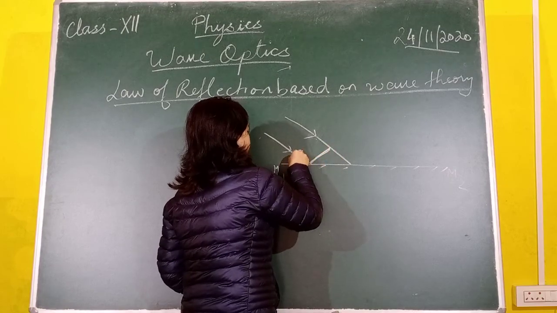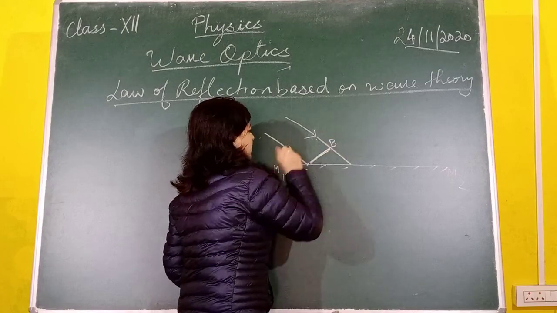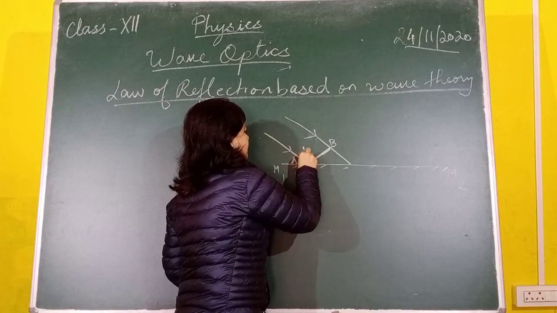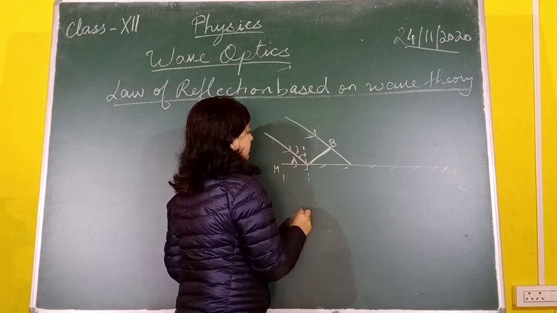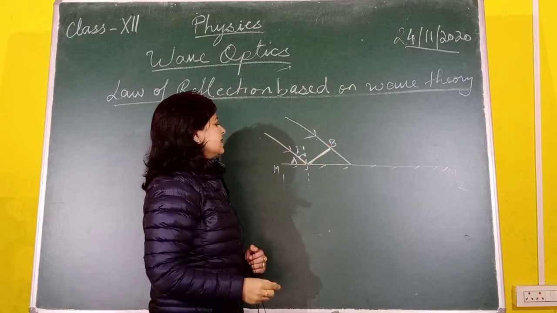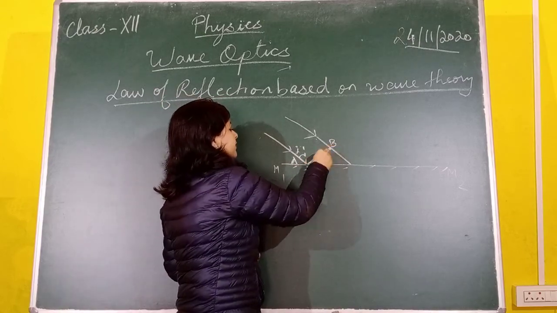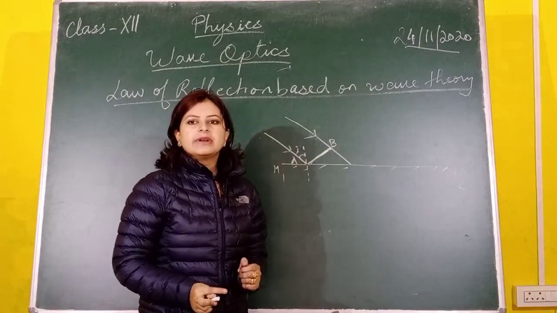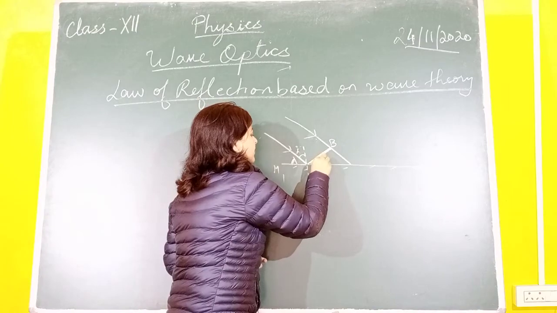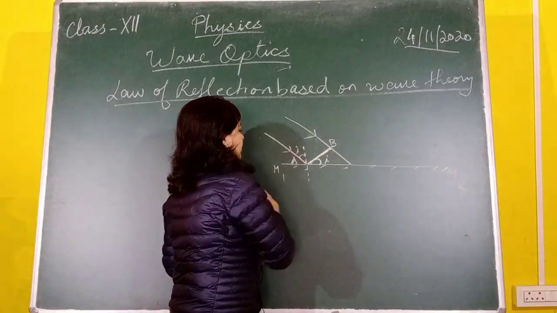The name of the wavefront will be AB, and you can draw the normal here with respect to the rays. This will be the angle of incidence. With respect to the wavefront, the angle of incidence is defined as the angle between the wavefront and the reflecting surface, because the reflecting surface and normal are perpendicular to each other. So for the wavefront, the angle of incidence is here.